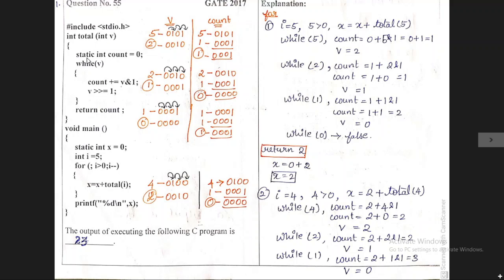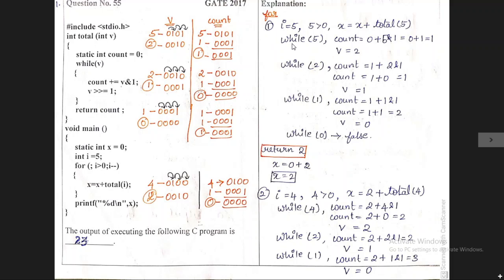Inside the function, again we have another static variable count. This count holds the value 0. Fine. Next, we will move on to the second statement. Second statement, we have the while function. That is what I have written in this explanation area.